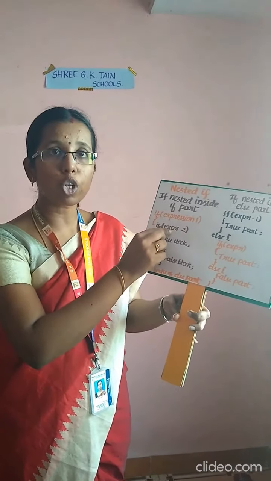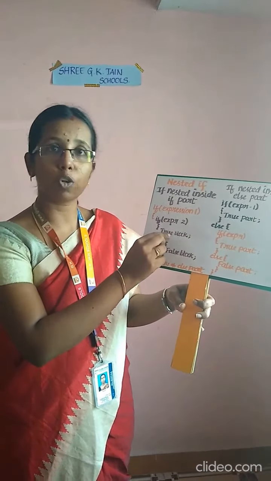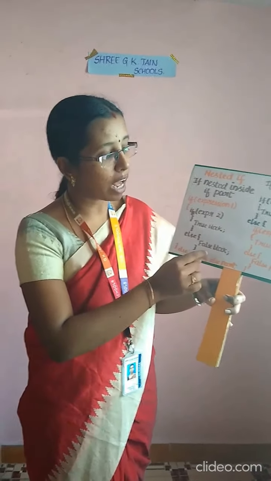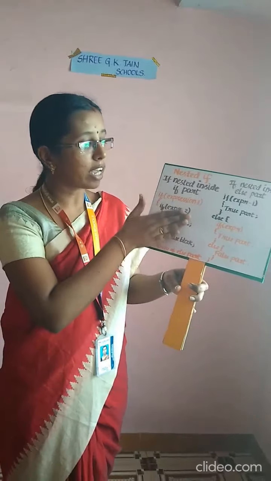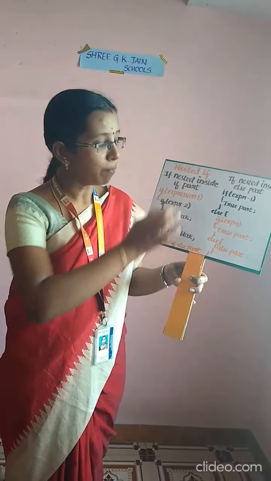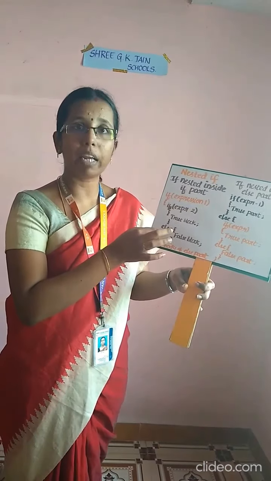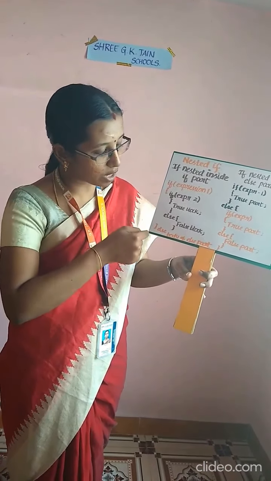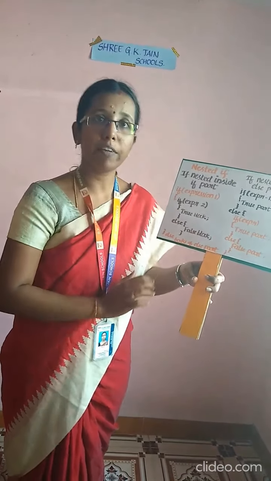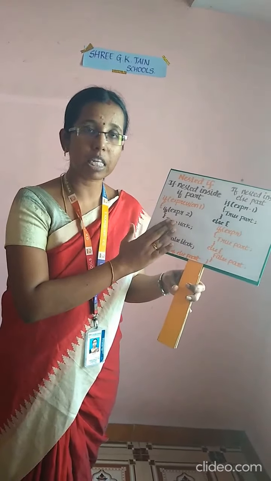If that is also true, it will execute the true block. If the second condition alone is false, then you will have a false block. And if the expression 1 itself is false, the if part is not touched at all, and the control will jump directly to the else part of your nested if statement. This is your first type.